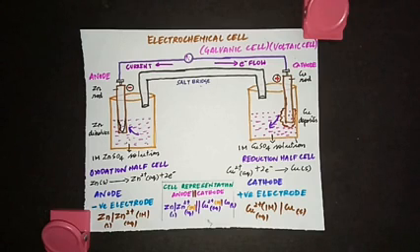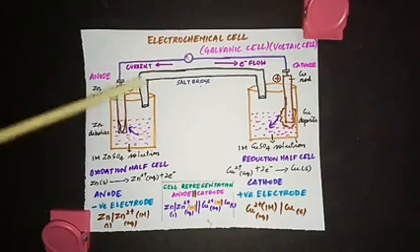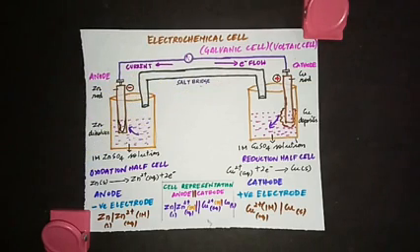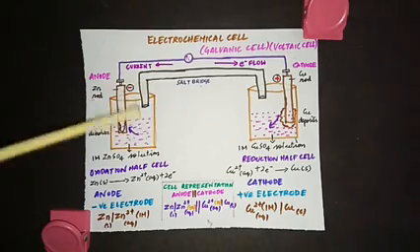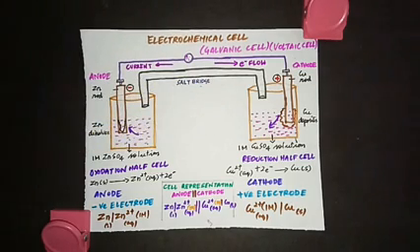The salt that we take, for example KNO3 or KCl, should not react with any of the electrolytes in the cells. They should have just ionic mobility. The salt bridge maintains the electrical neutrality of the electrolytes in the two half cells, which I will tell you at the end. Now you are connecting these two electrolytes with the salt bridge. We will discuss the function of the salt bridge later. And now this is the setup. Now let's see what's going to happen.